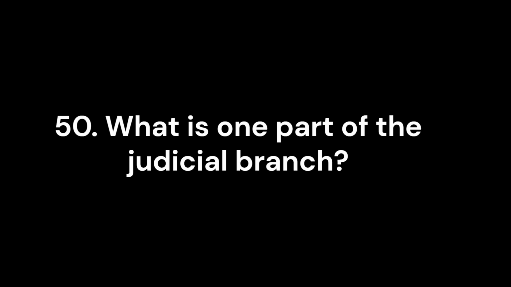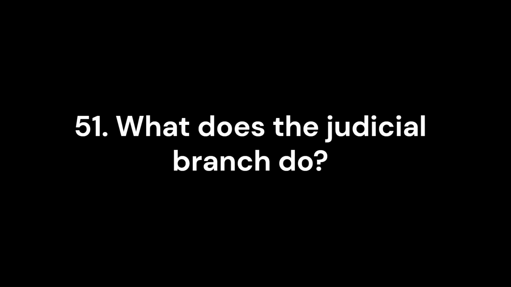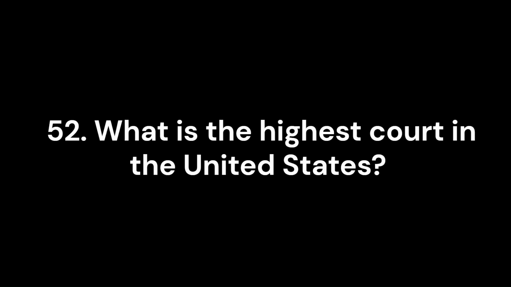50. What is one part of the judicial branch? Supreme Court. 51. What does the judicial branch do? Reviews laws. 52. What is the highest court in the United States? Supreme Court. 53. How many seats are on the Supreme Court? 9.